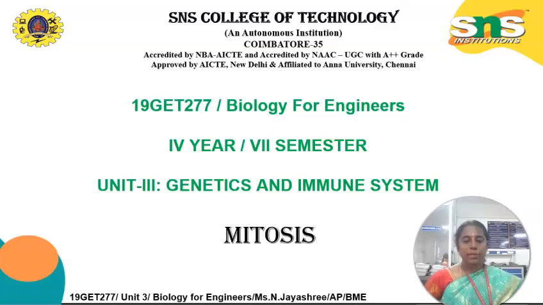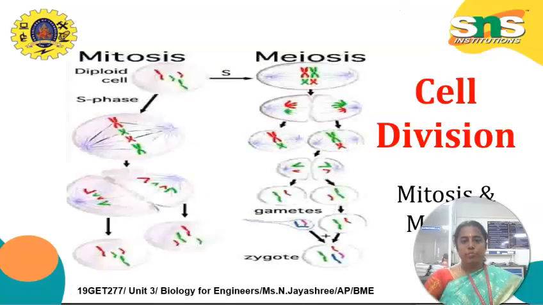Okay, let us see what we mean by mitosis. Mitosis is very important for plant cells and animal cells. These are the cell divisions of mitosis. The left side is mitosis with diploid cells, and the right side is meiosis with zygote cells. The diploid cell forms chromatin. This chromatin forms the chromosomes, and then the chromosomes divide into two daughter cells, and finally they become diploid cells. Okay, so let us see in detail.